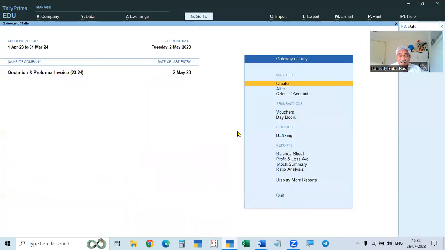So sales order, optional, it will be quotation. Sales invoice, sales voucher optional, it will be proforma invoice. Both can be converted into sales invoice by clicking F8. It will become sales. And in the case of quotation, when I'm converting into sales invoice, we can make any changes in the rates as well as in the conditions also.